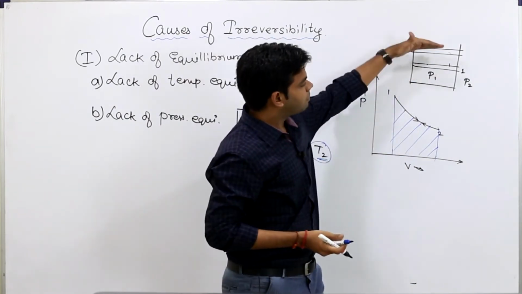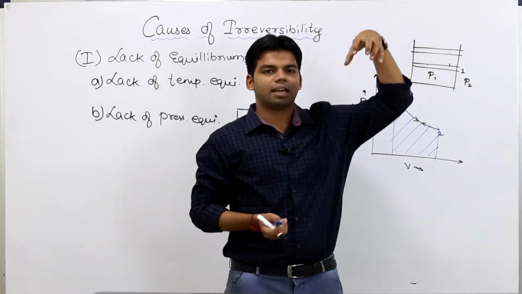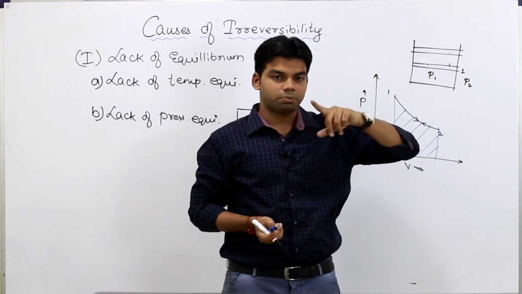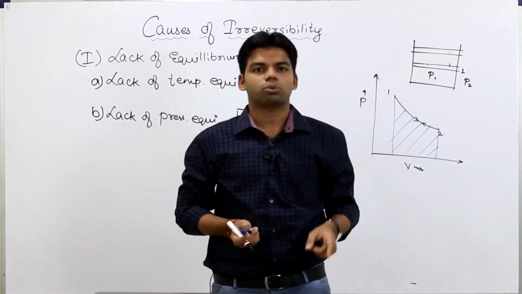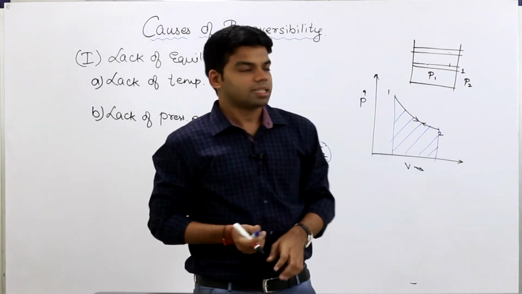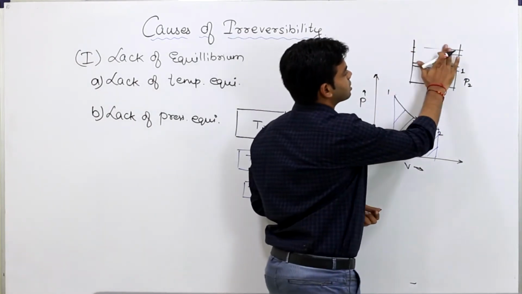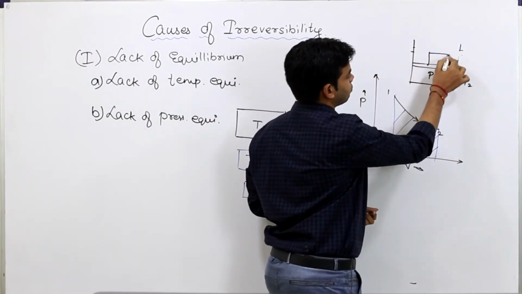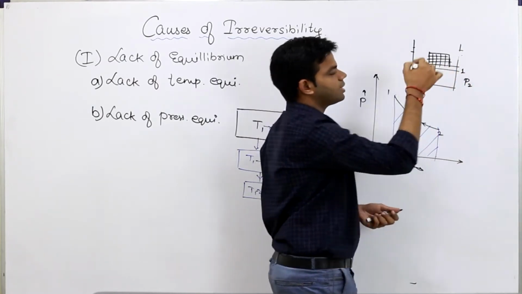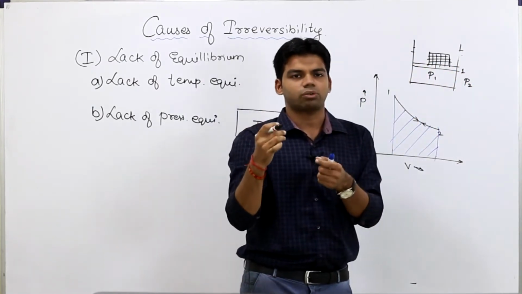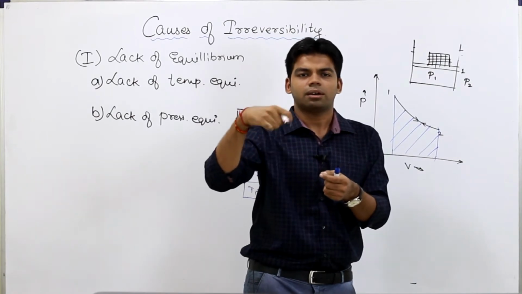Now if I want to bring back this piston to the original state, obviously I will have to do certain work on the system. That means this process is again an irreversible process, because उसको reverse करने के लिए हमको उस पर work करना पड़ रहा है. Getting this? तो उसका solution क्या है? उसको अगर हमको reversible process assume करना है तो उसके लिए मैंने क्या बताया था? For quasi-static process what we will do is we will divide this into infinite number of parts. The weight we will divide into infinite number of parts and we are removing it one by one part.